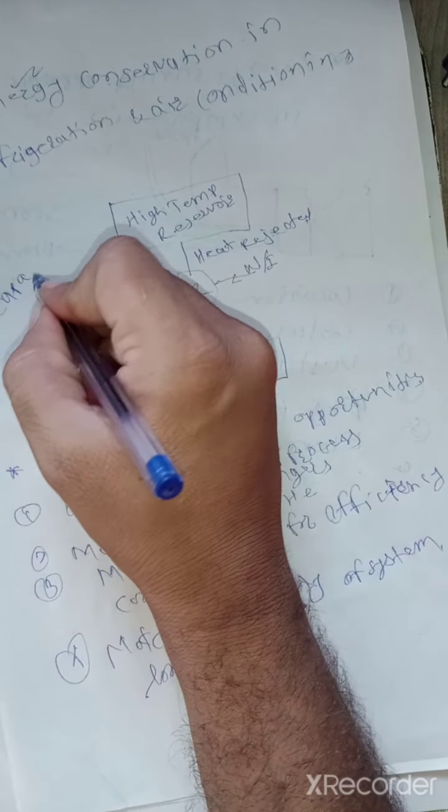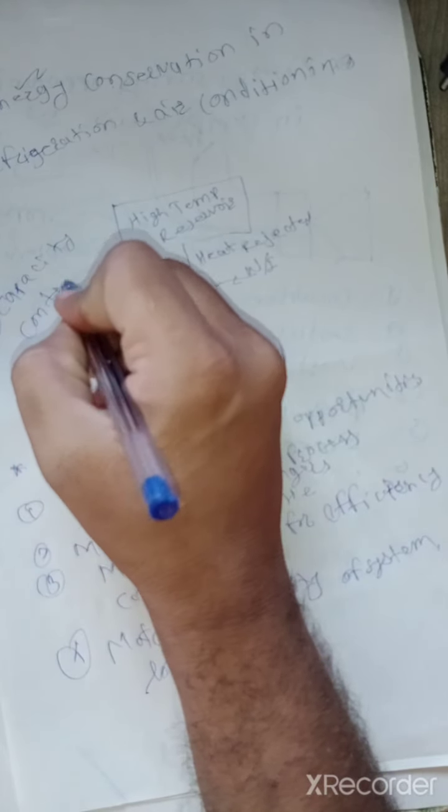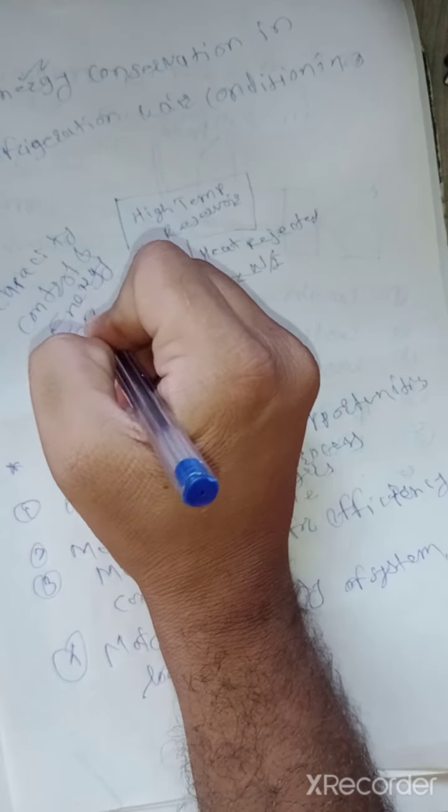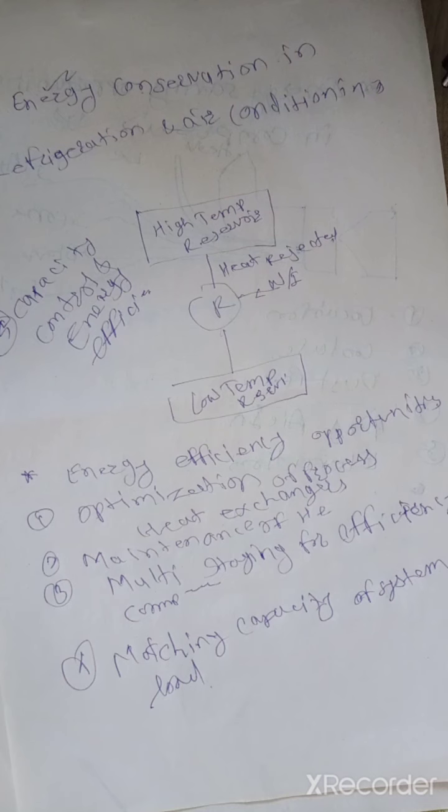Fifth one is capacity control and energy efficiency. See here, the capacity of a compressor is controlled in a number of ways. Capacity control of a reciprocating compressor through cylinder unloading results in incremental modulation. In contrast, continuous modulation occurs in a centrifugal compressor through vane control and in a screw compressor through sliding valves.